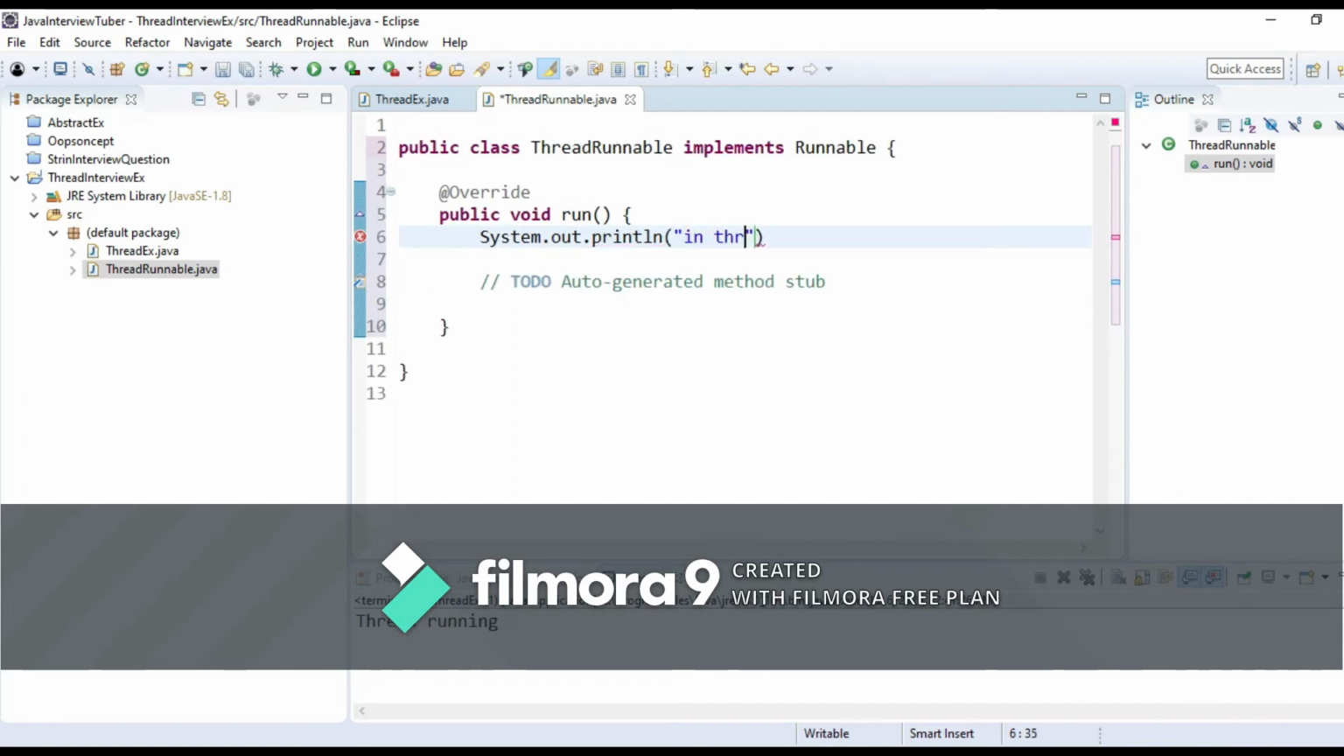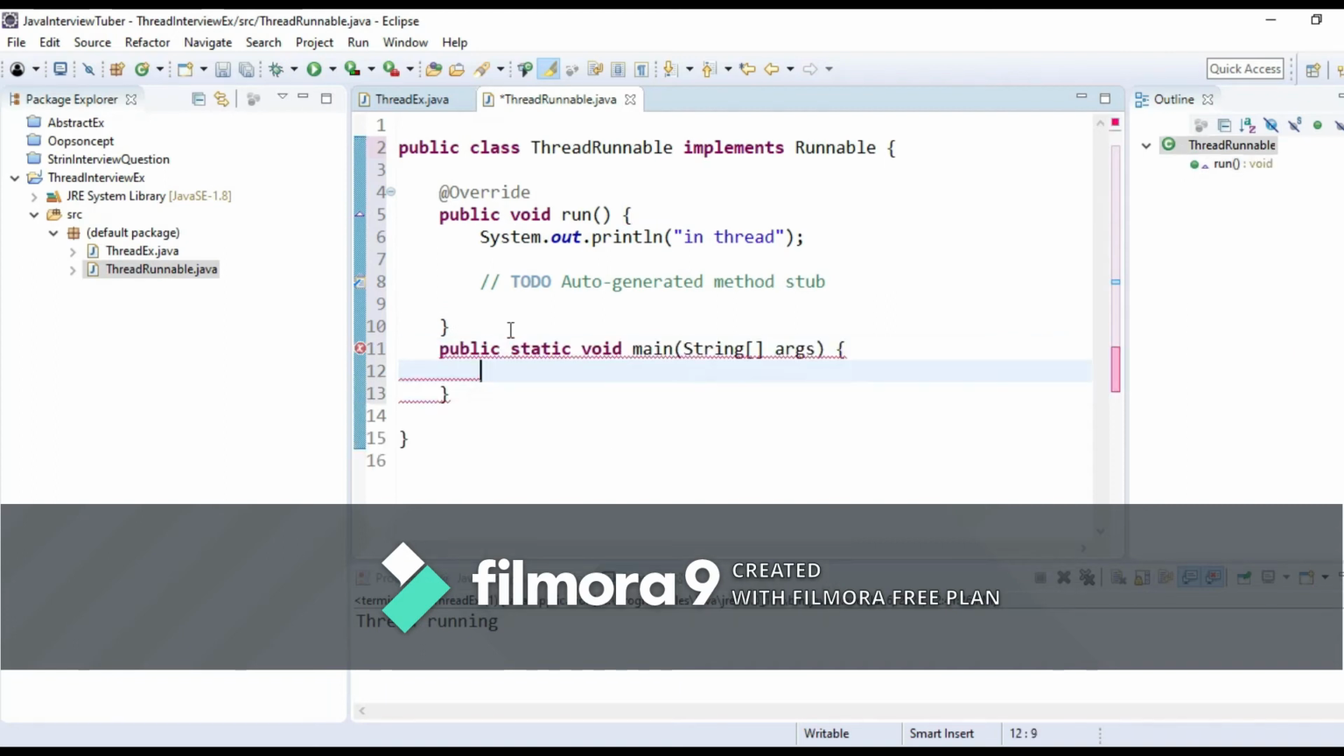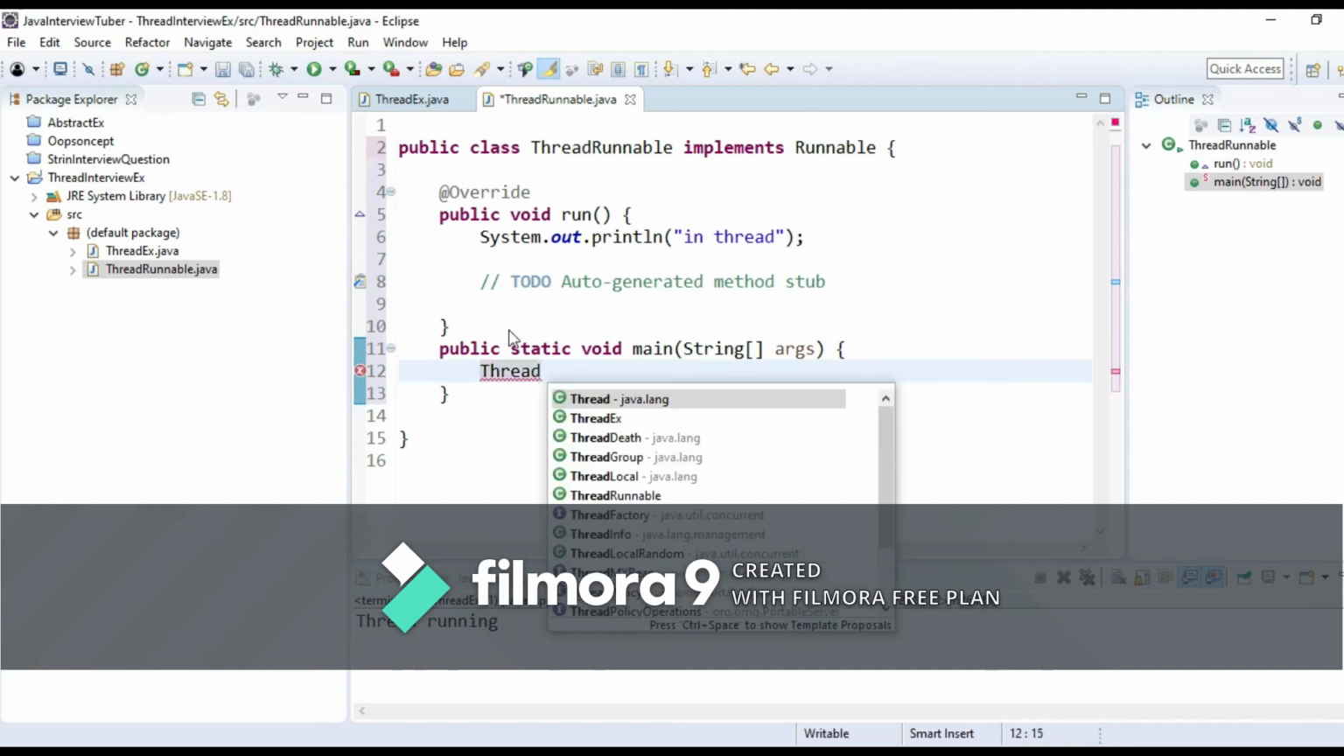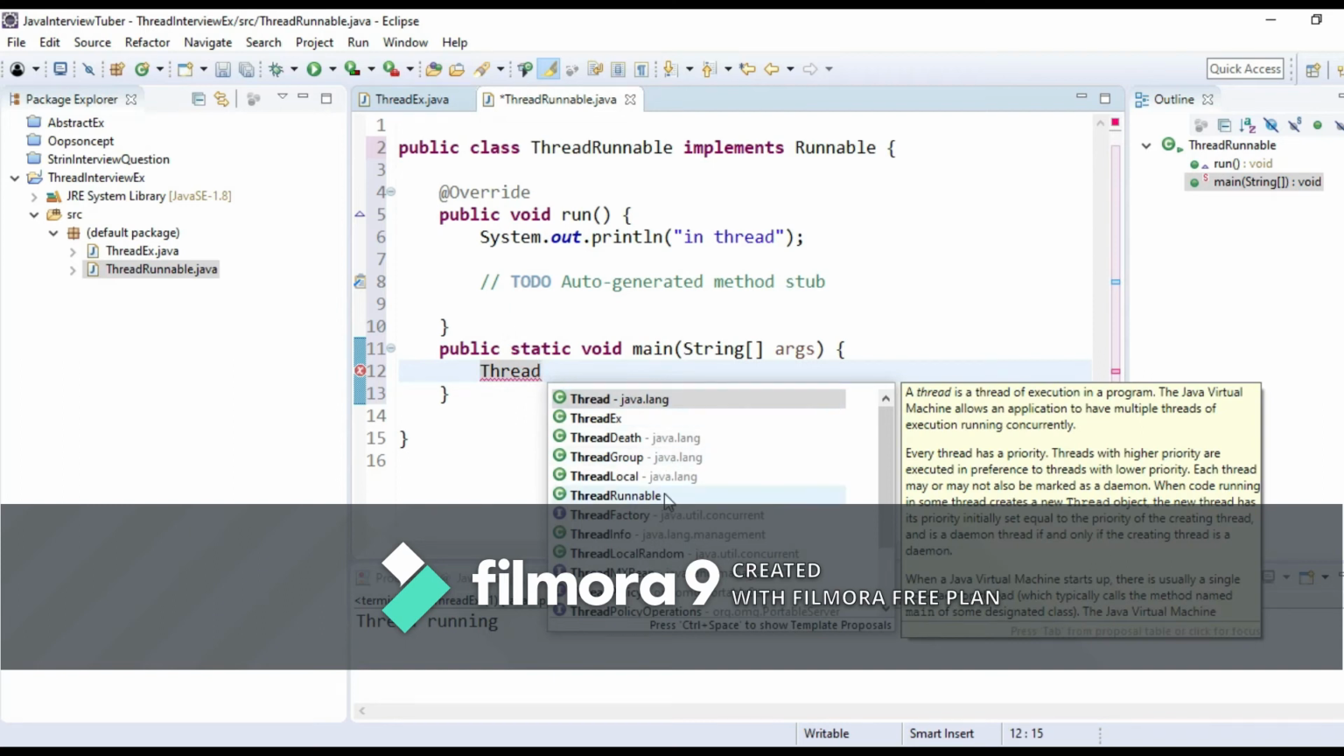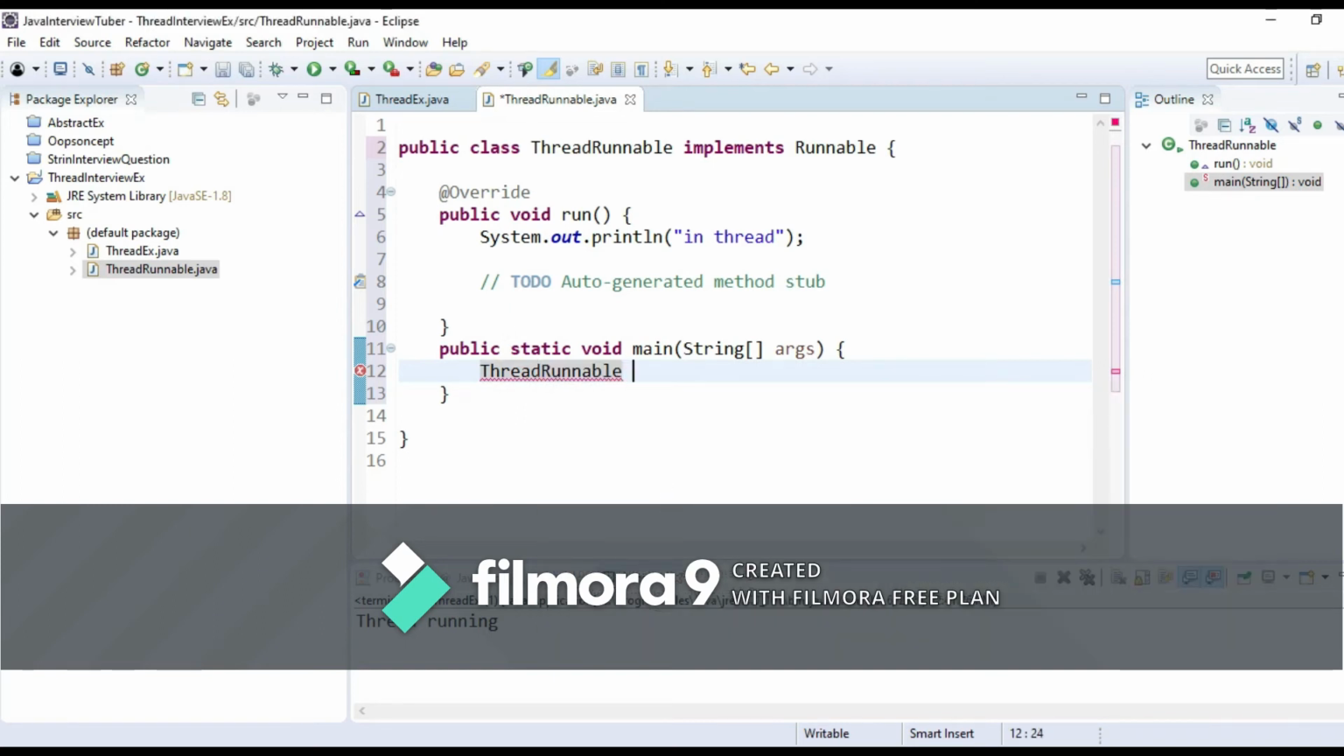So in thread and main method, I'll create an object of this class. Thread runnable equal to new thread runnable.